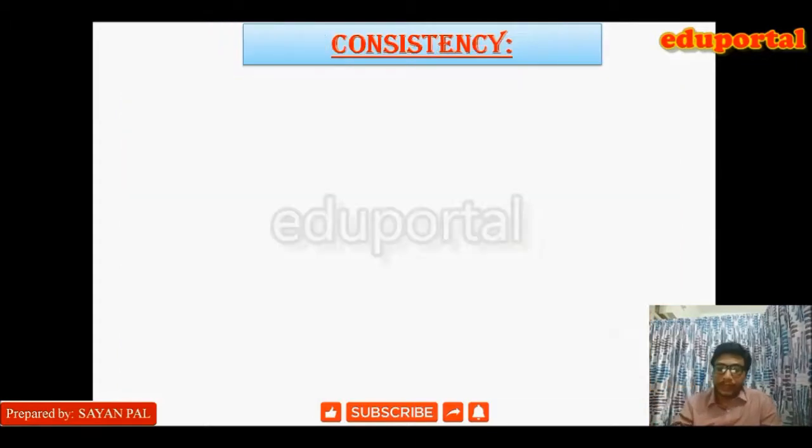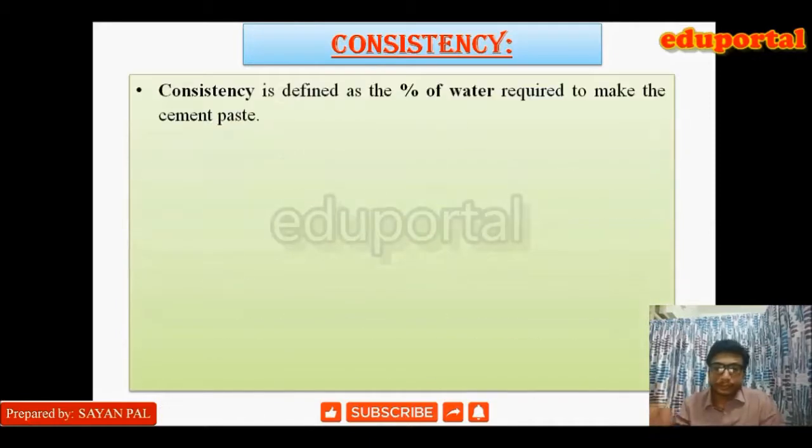Now before discussing the initial and final setting time, we will discuss the consistency of cement. Now what is consistency? It is defined as the percentage of water required to mix with the cement to form the cement paste. It is expressed in percentage. Suppose 30 cc of water is mixed with 100 gram of cement.